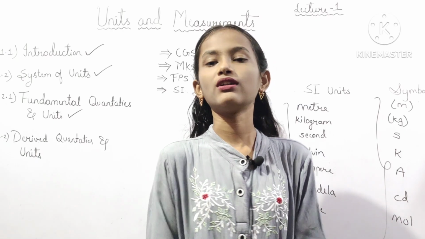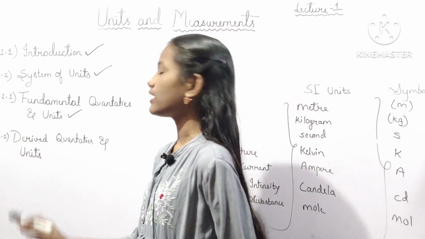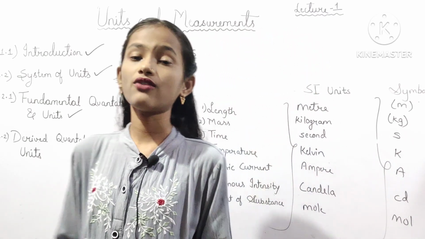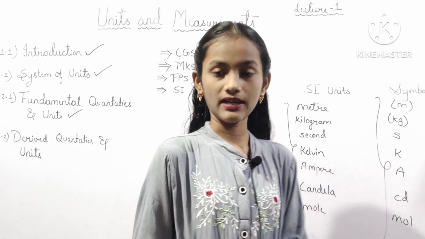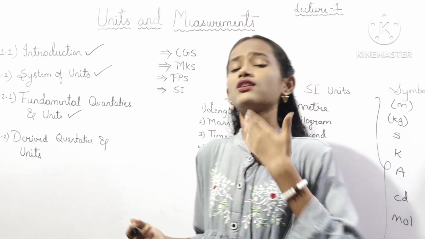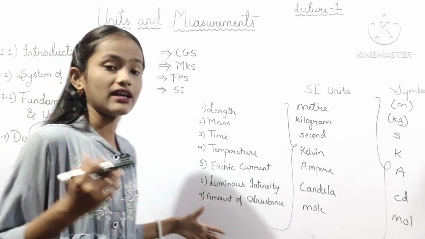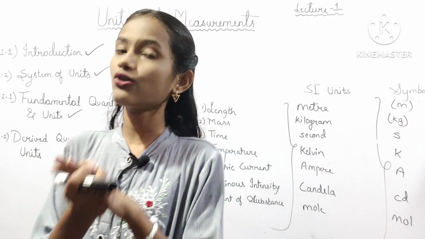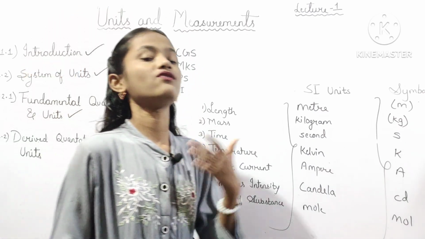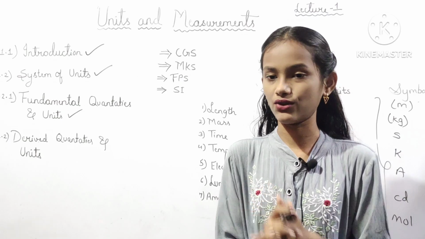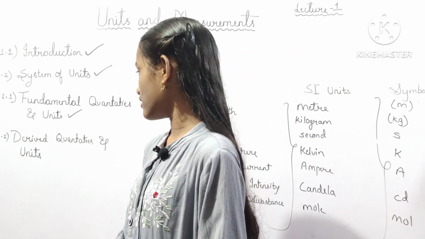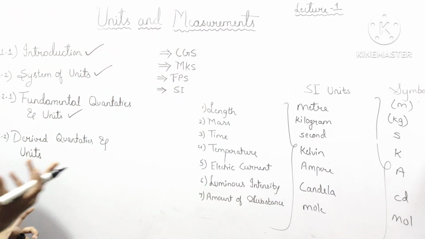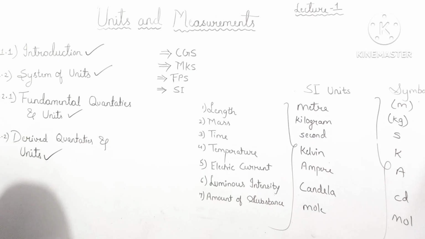So next one we will see about the point 1.2.2, that is derived quantities and units. So in physics we come across a large number of quantities like speed, momentum, conductivity, resistivity, etc., which depend on some or all of the 7 types of fundamental quantities, and we can express them in the units of these fundamental quantities. These are known as derived quantities, and the units of these derived quantities are known as derived units. So this is all about the 1.2.2 point. Its definition we have come to know. It has been completed.